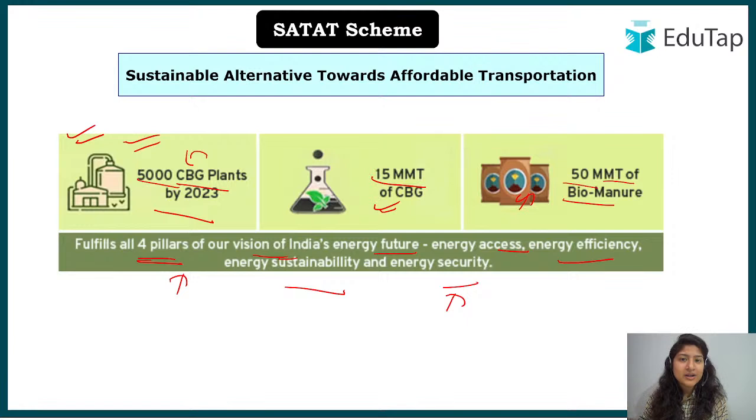We do not have to be threatened by whatever is going on in other countries when we are not able to import fuel. Sustainability, because it is organic in nature. Efficiency, because everything will be established, so we can consume it in a better way. And then energy access: all rural households will also have access, where normal transportation fuel usually cannot reach. So this is the basic idea.